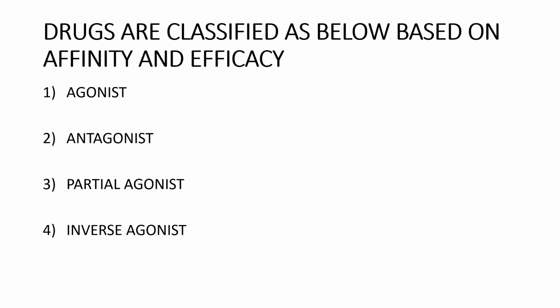So drugs are classified as agonist, antagonist, partial agonist, and inverse agonist, based on two things: affinity and efficacy. In your whole pharmacology you will be learning agonist, antagonist, partial agonist, inverse agonist. Everywhere you will be getting these terms. If you don't understand these terms, it will be very difficult for you to learn pharmacology in future. So let's know what these terms are.